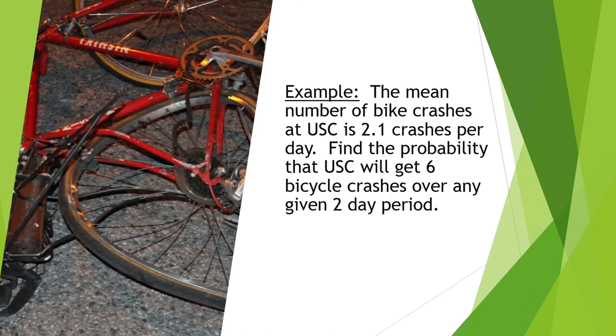Example, the mean number of bike crashes at USC is 2.1 crashes per day. Find the probability that USC will get 6 bicycle crashes over any given 2-day period. Pause the video and try the problem on your own. Lambda equals 2.1 and x is going to be exactly equal to 6 because we want to have 6 bicycle crashes, and t will be equal to 2.